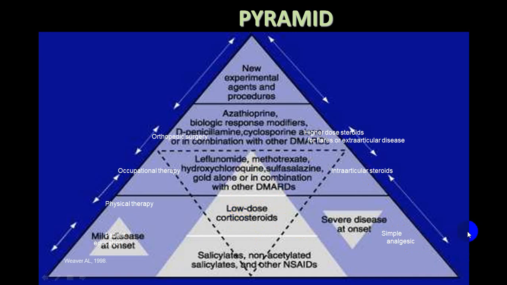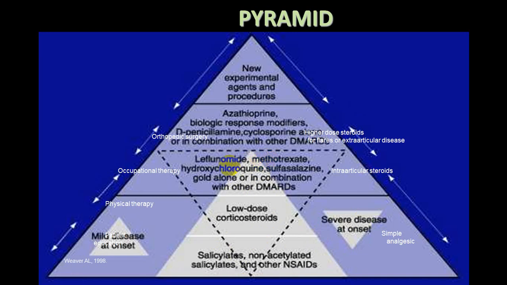But basically, once the person is having severe symptoms and signs, and if this does not produce any effect, you will have to go to methotrexate, hydroxychloroquine, sulfasalazine, or leflunomide. These are the 4 drugs. Out of this, use any 2. Go to the maximum therapeutic dose and wait for some period. Wait for a minimum of 3 to 6 months to get the results.